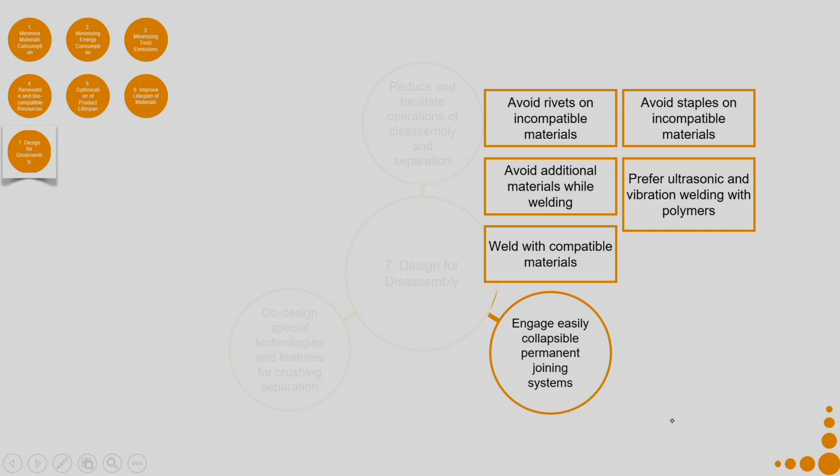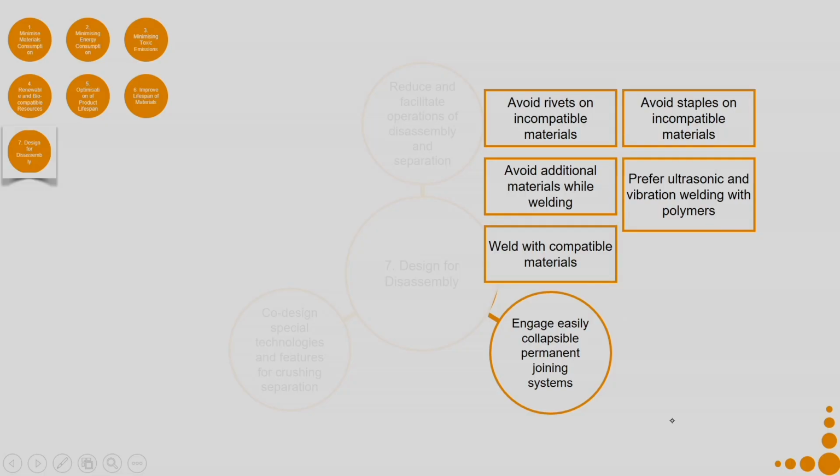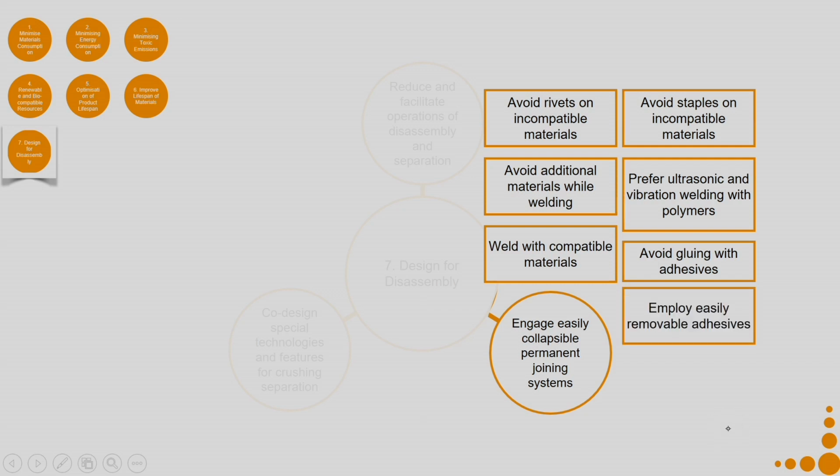Maybe you do not understand some of these concepts over here. Say if you do not know what is ultrasonic welding or vibration welding, or say you do not know what a rivet is, you can look up on the internet, because in this course we cannot cover all those different aspects. And say when you are designing a particular product, you need to know about all these different technical processes or technical components. So, in case you do not know them, you can look up on the internet for them. Avoid gluing with adhesives, employ easily removable adhesives.